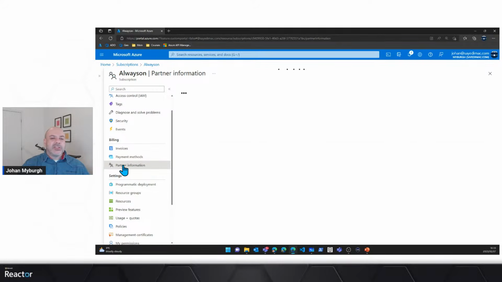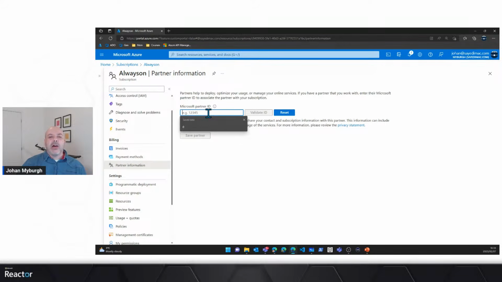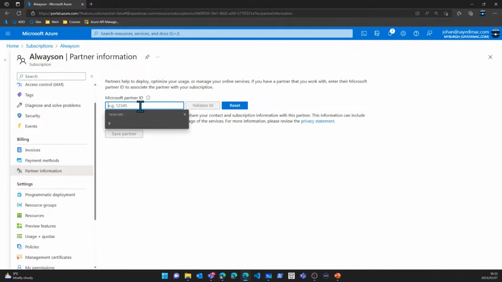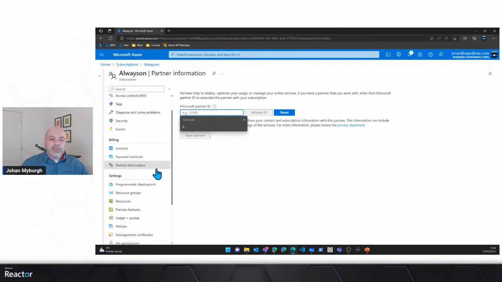And then you'll see there's also some partner information, right? And the partner information is essentially allowing me to say, we're a big organization. We work with 5 or 6 different Microsoft partners. And if I type in the partner ID in here and validate the ID, then the partner will start getting some rebates, commission, if you like, based on my usage in here, right? And this is something that you tend to negotiate with your partner. Microsoft pays rebates to the partners that are essentially building and managing solutions for our customers.